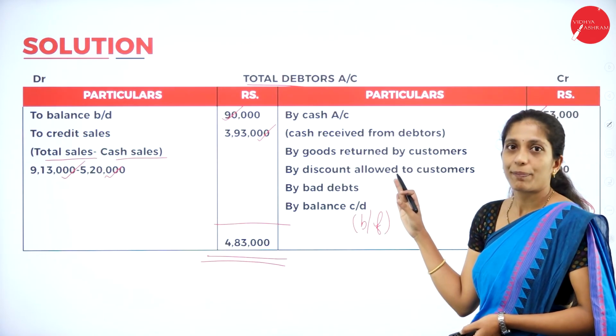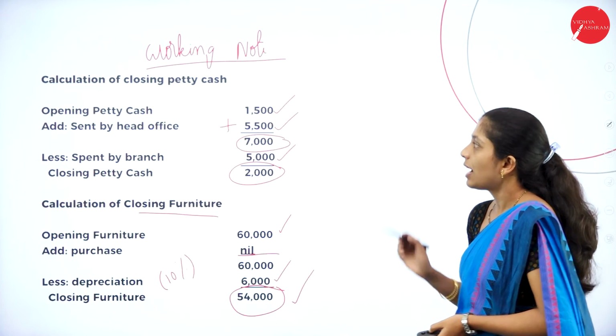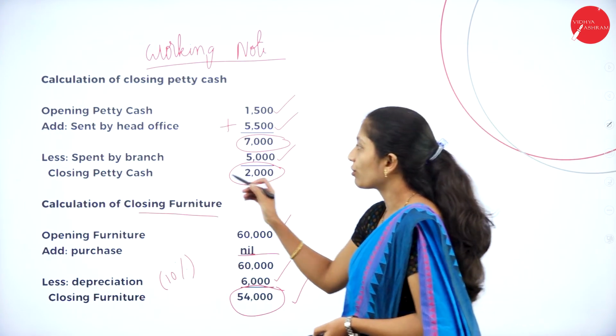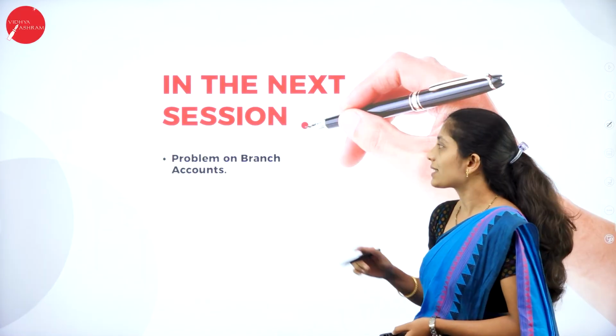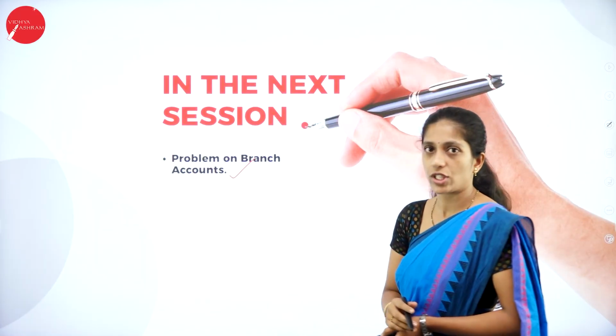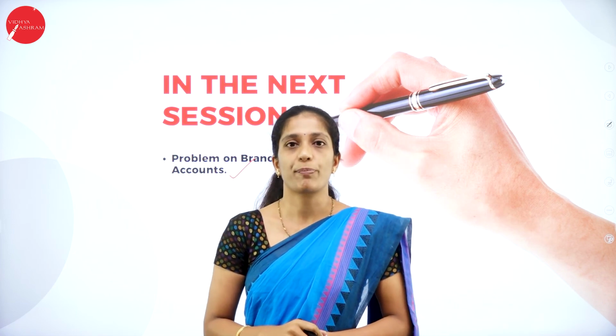So we had already prepared total debtors account in order to find the closing balance of debtors, and we had a working note in order to find closing petty cash as well as closing furniture. So in my next session, I am going to solve a problem on branch account, that is similar type of problem which they have asked in your question paper.